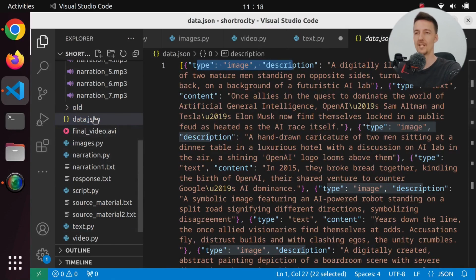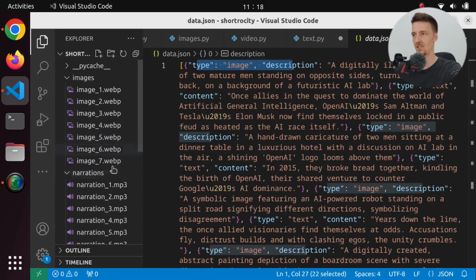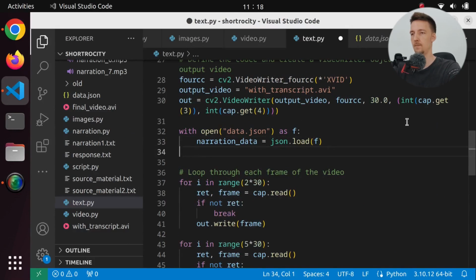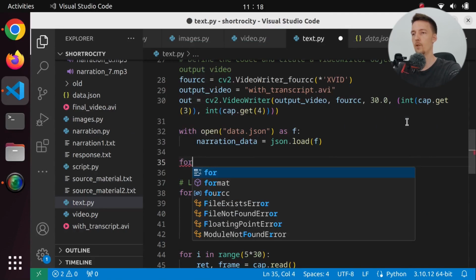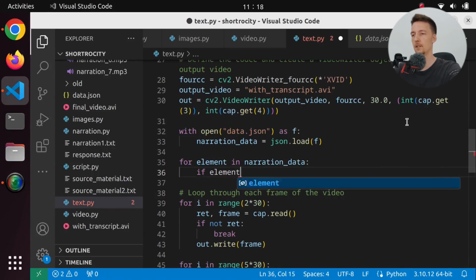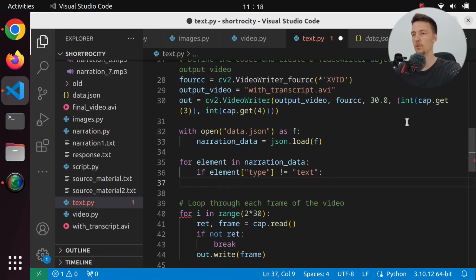So maybe I should save it in files like this. It would be easier to read. But we can just do this. We can just say for element in narration data, if element.type is not text, we are going to just delete element.